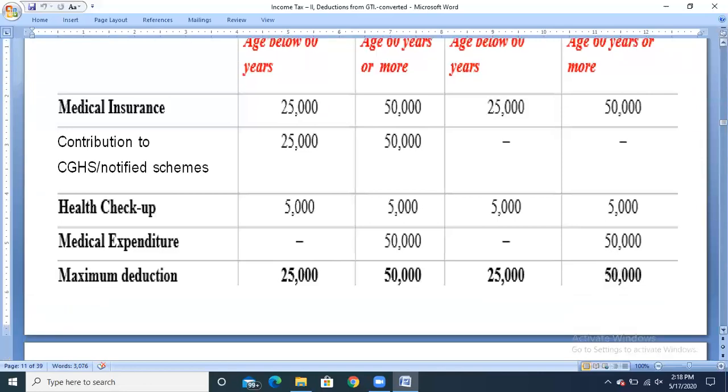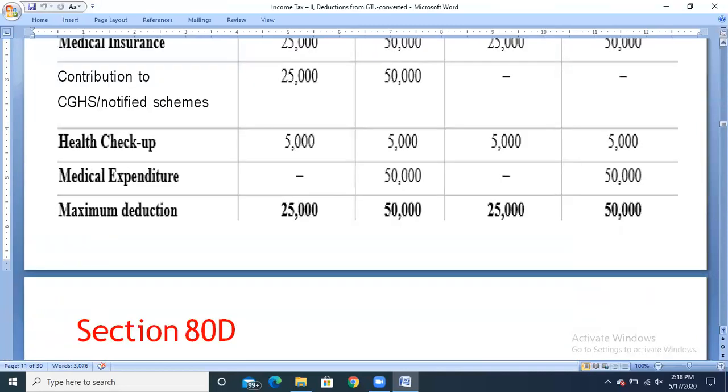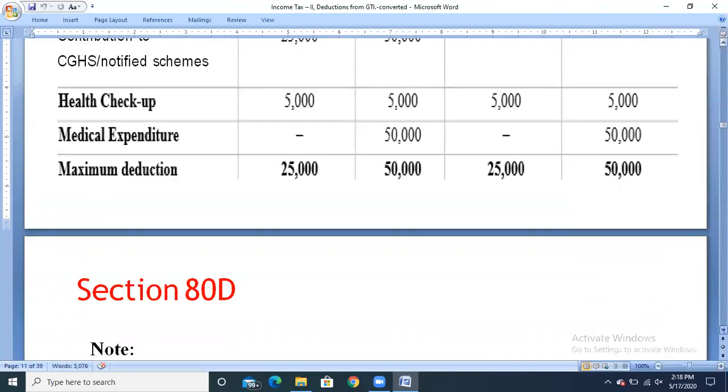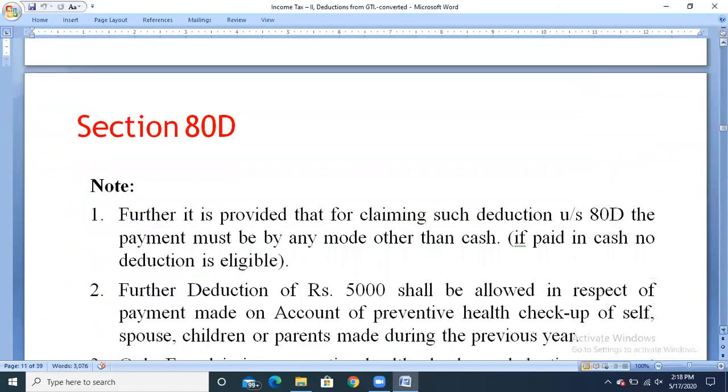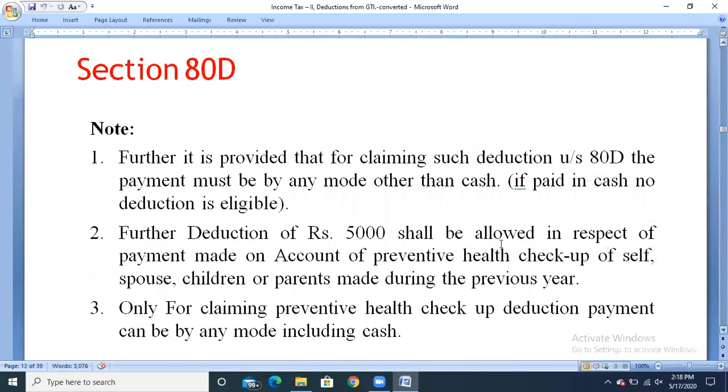So this is regarding section 80D. And there are certain notes or points we need to consider when we are claiming the deductions under section 80D. It is provided that for claiming such deductions under section 80D, the payment must be by any mode other than cash. If paid in cash, no deduction is eligible.